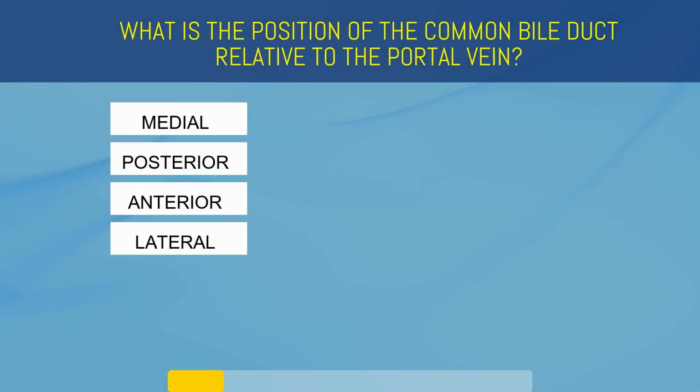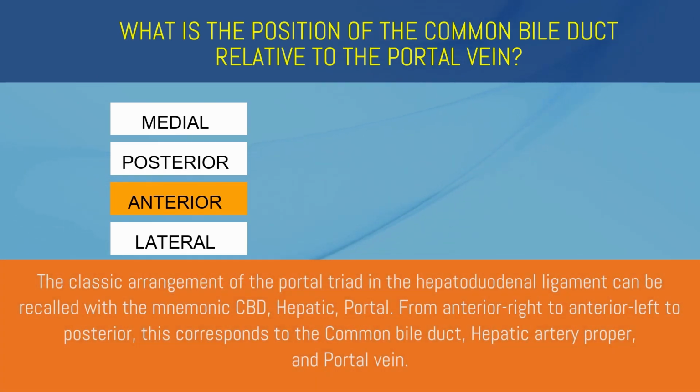What is the position of the common bile duct relative to the portal vein? Medial, posterior, anterior, or lateral? Anterior. The classic arrangement of the portal triad and the hepatoduodenal ligament can be recalled with the mnemonic CBD, hepatic, portal. From anterior right to anterior left to posterior, this corresponds to the common bile duct, hepatic artery proper, and